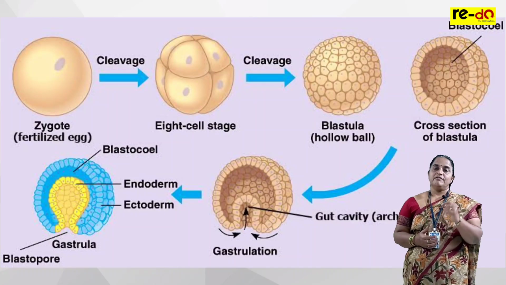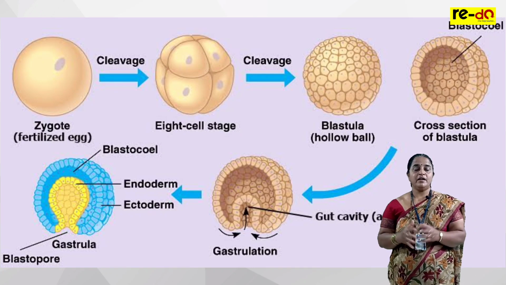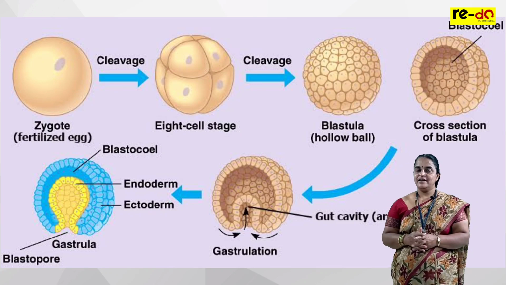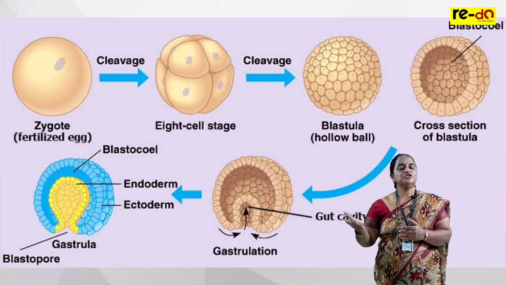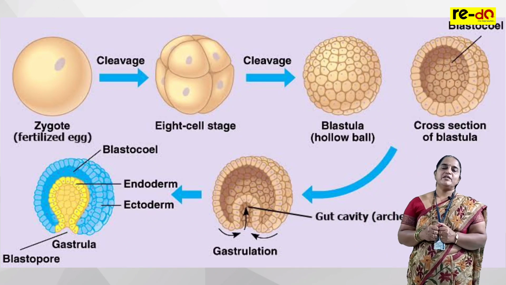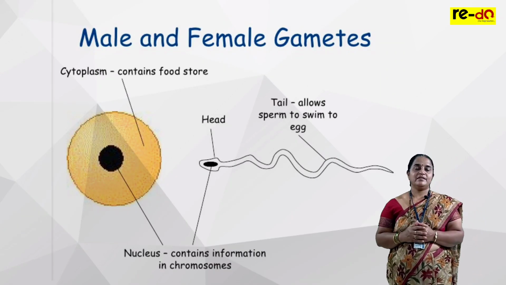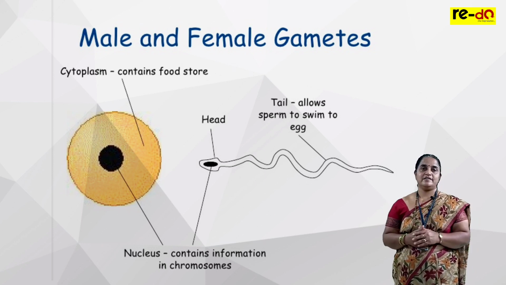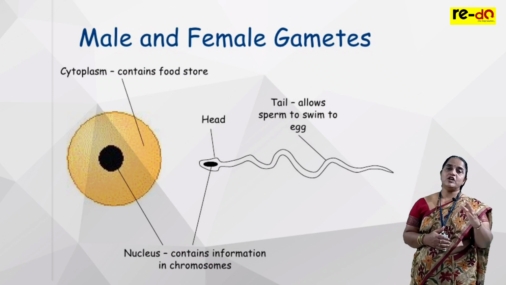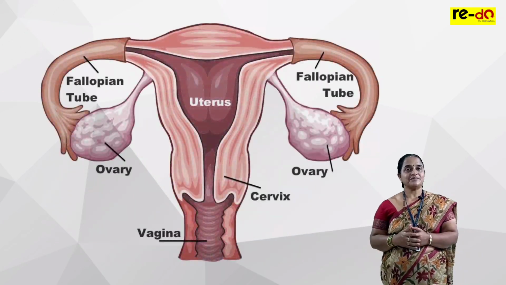Coming to next. When we say tissue grade organization during embryonic development, what exactly is embryonic development? In the animal kingdom, most of them reproduce sexually. In sexual reproduction, they need two gametes. These are sex cells, male gamete, female gamete. Now these gametes are produced in gonads. Gonads are sex organs. The male gonad is usually called testis or testicles, and the female gonad is called ovary.